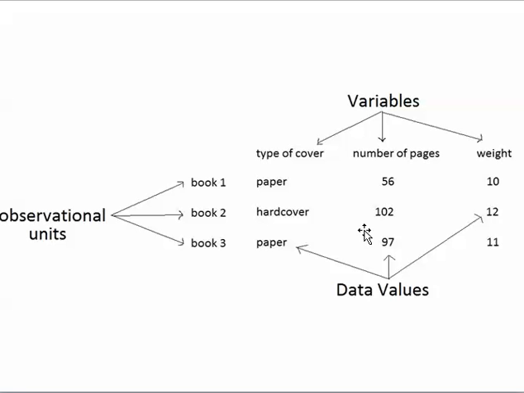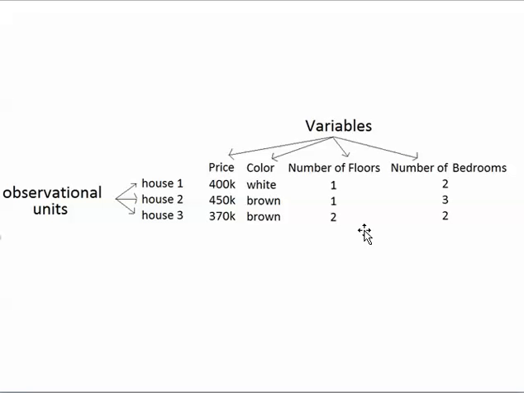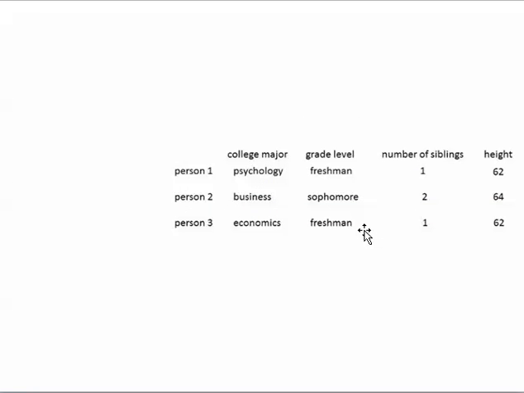Now let's look at another example. Now we're recording the price, color, number of floors, and number of bedrooms of 3 houses. The 3 houses are the observational units. These are the 4 variables, and we have 12 data values inside the spreadsheet because 3 times 4 is 12. Here's one more example.